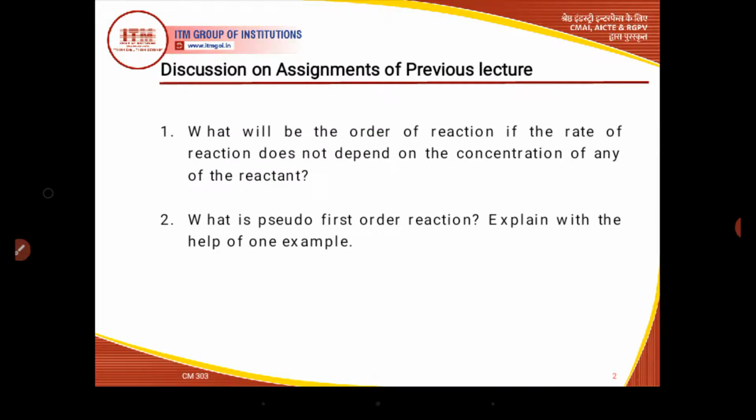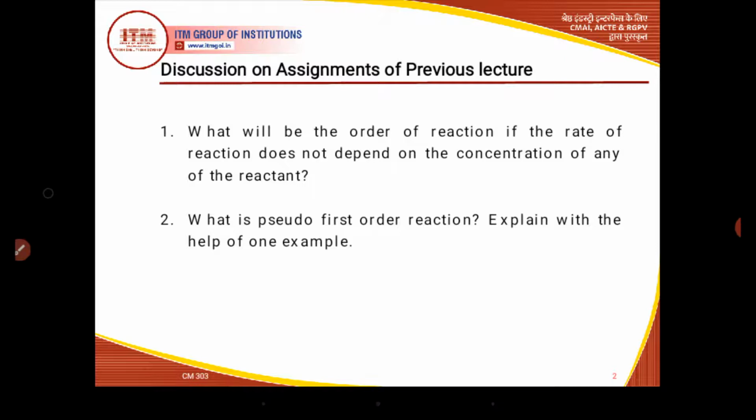In the previous lecture, I gave these assignments. Question number 1 of this assignment was: what will be the order of reaction if the rate of reaction does not depend on the concentration of any of the reactants?